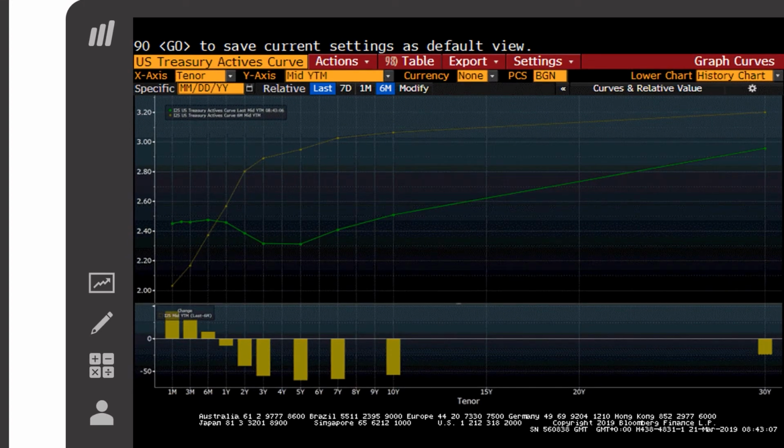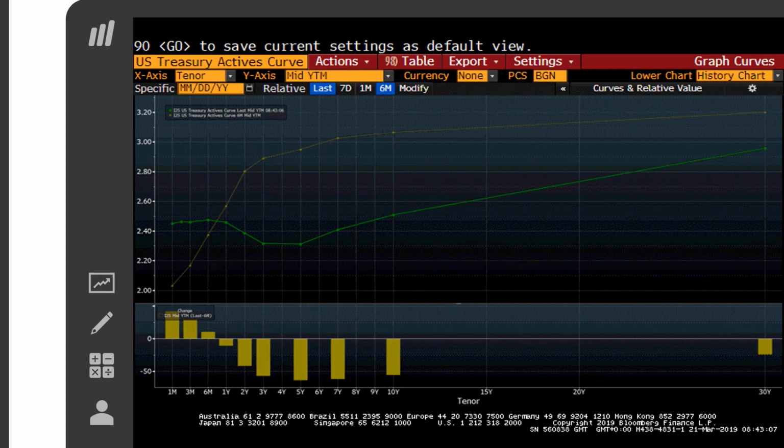Here is the US Treasury yield curve, showing the YTM of bonds issued by the US government. The yellow plot shows the yield curve in September 2018, while the green plot shows the yield curve in March 2019. In September 2018, yields on short-term treasuries were lower than yields on long-term treasuries. This makes sense, as usually there is less risk from owning short-term bonds. Therefore, investors usually accept lower returns.